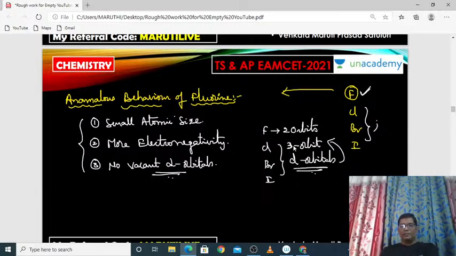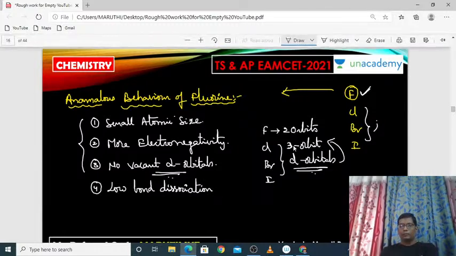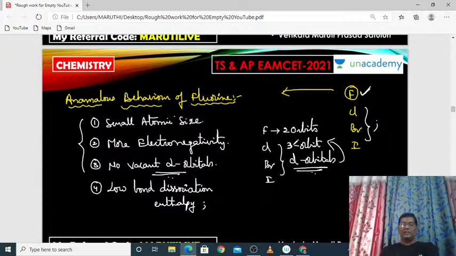Of course, one more important reason is there, that is low bond dissociation enthalpy.